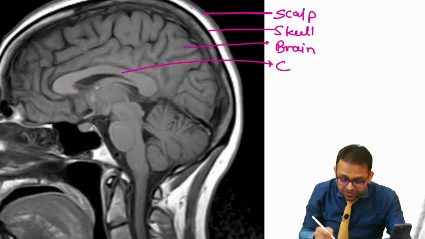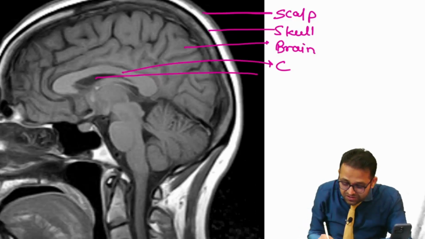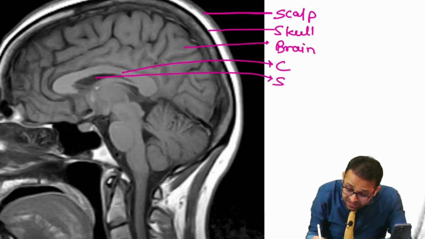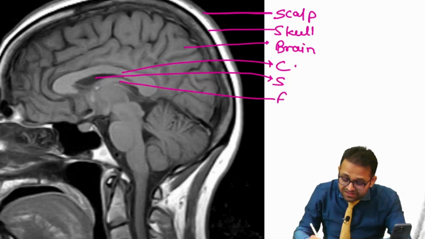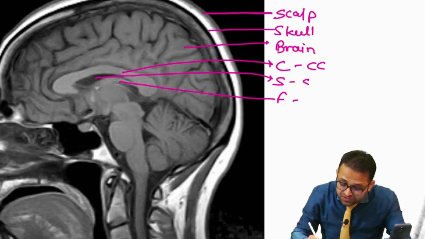Just below the corpus callosum, the black color structure is showing the septum pellucidum, S. And can you observe there's one small structure which is encroaching on the front? So this is our F. Yes, these are the corpus callosum, septum pellucidum, and our fornix.